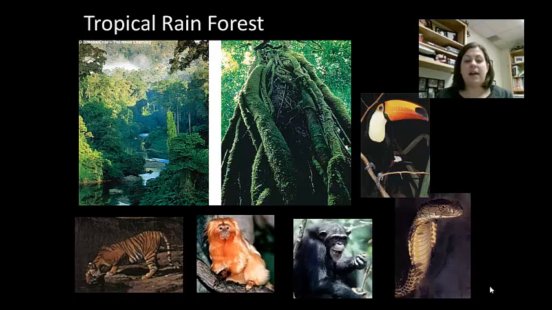The rainforest has a complex structure with many levels of life. The canopy is the topmost structure of the trees, and it's going to filter out most of the sunlight so it doesn't reach the ground. These are going to be made up of the really tall trees. The understory consists of shorter trees and what we call epiphytes. These are things like pineapples, orchids, and ferns. These plants have the ability to grow on trees. Their roots go into the vascular system of the tree they're growing on, so their roots don't have to be in the soil. This gives them an advantage where they can access more sunlight.